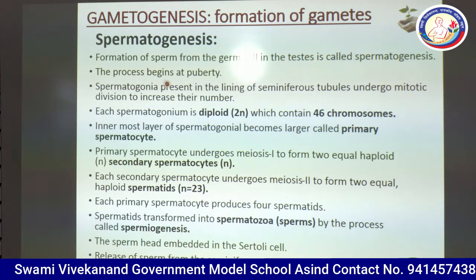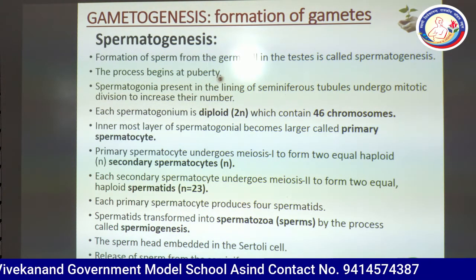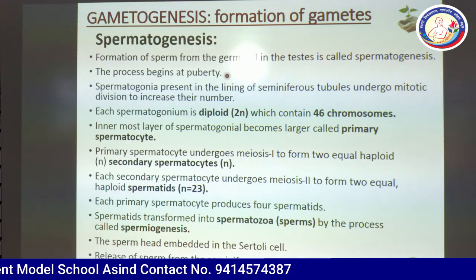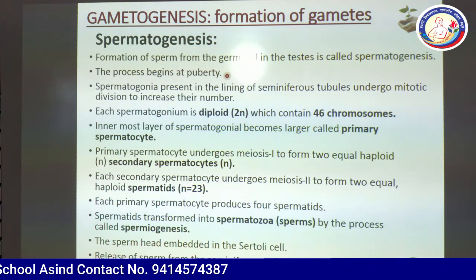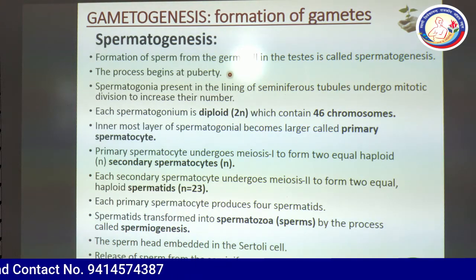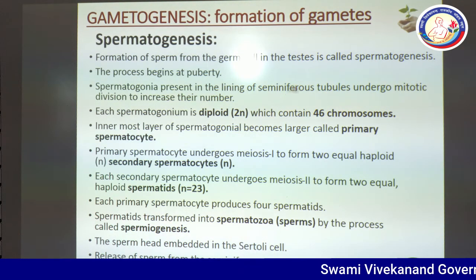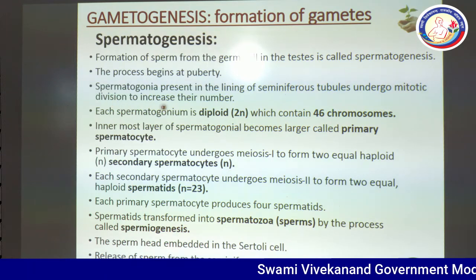The process begins at puberty. In boys, puberty starts between 13 and 14 years of age, and spermatogenesis starts. Spermatogonia present in the lining of the seminiferous tubules undergo mitotic division to increase their number.